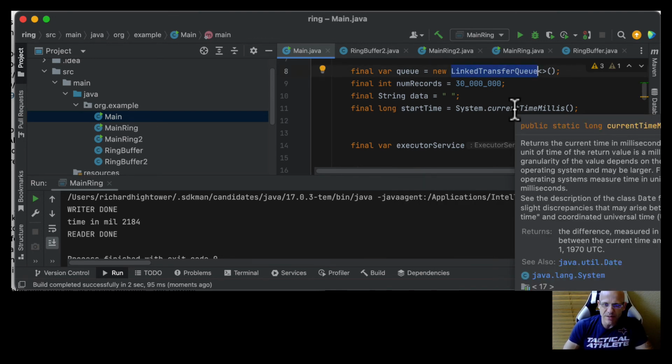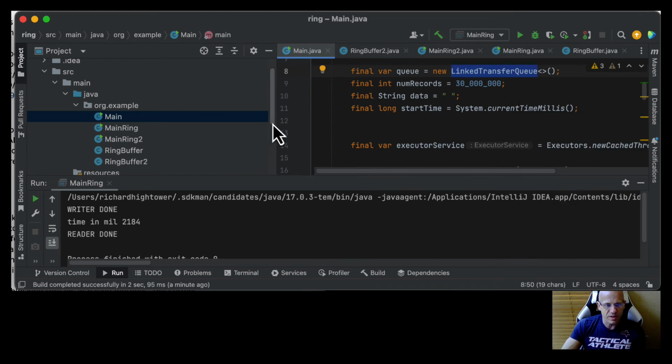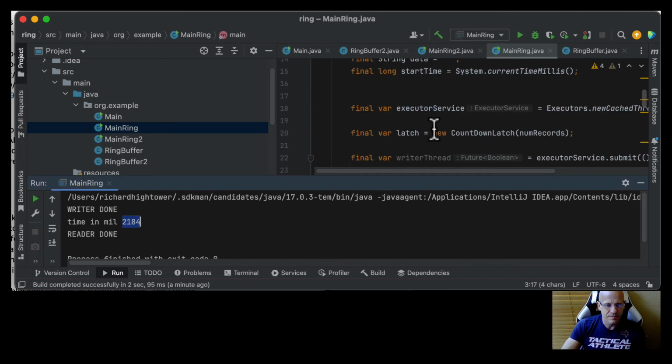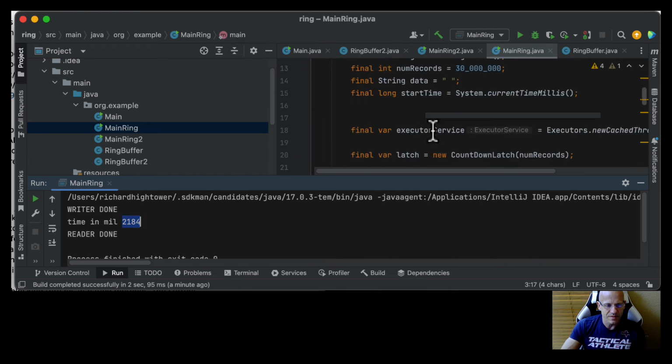So it's doing about 10 million records per second, and this one is doing about what? 10.5 million records a second. So that's quite an improvement from 3 seconds to 1 second. Let's run that again. See, about 3 seconds.